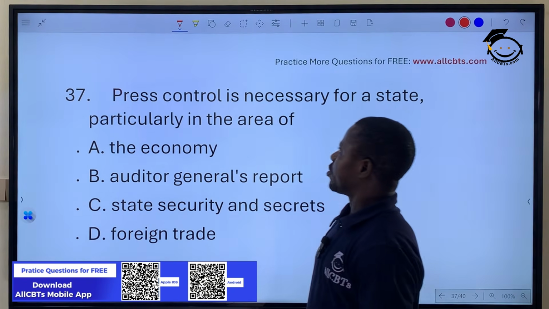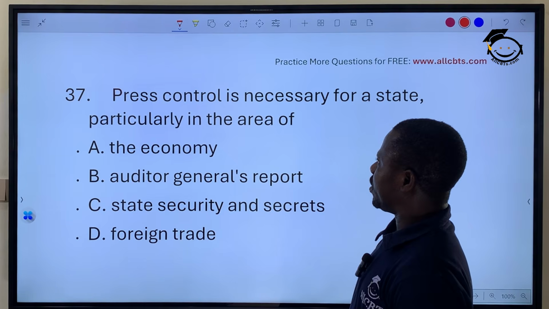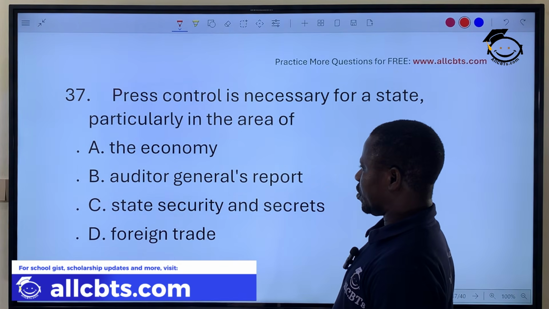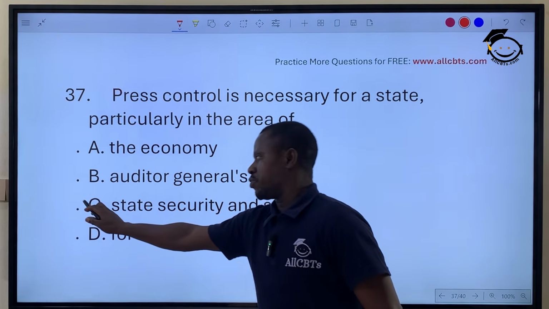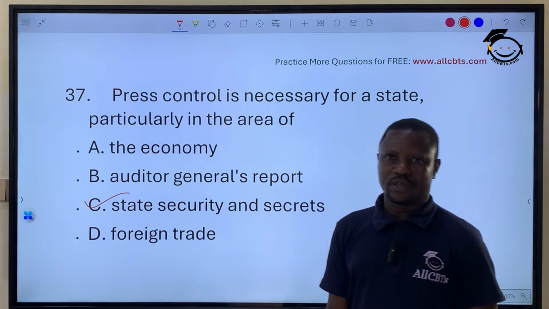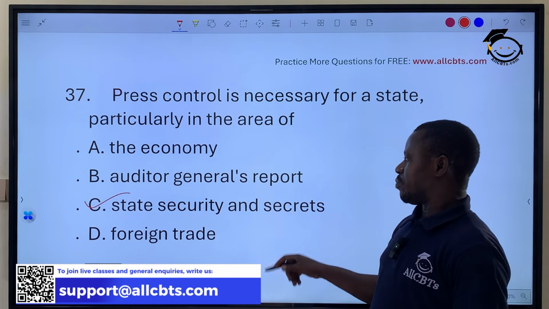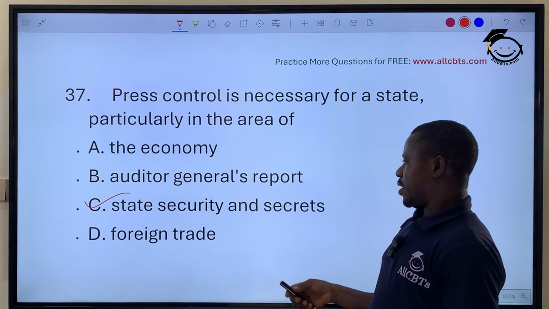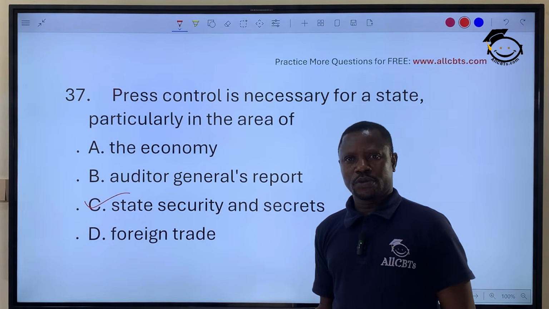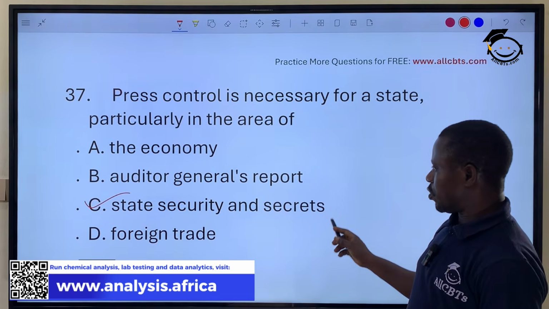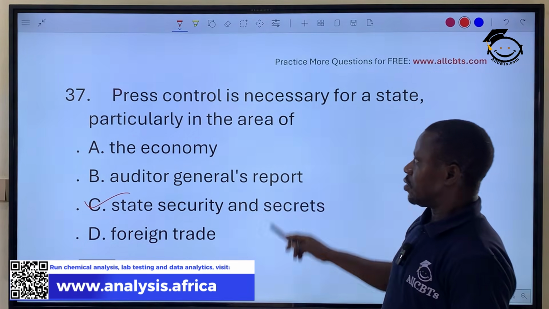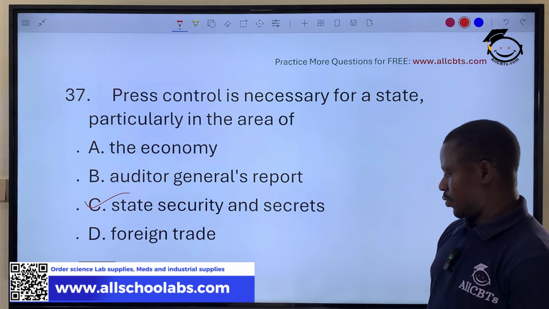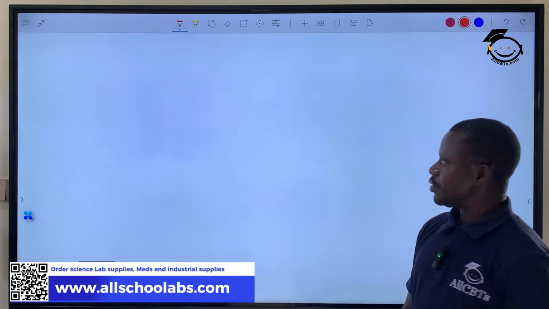Right? Press control is necessary for a state, particularly in the area of the economy, the Auditor General report, state security and secrecy. Press control is necessary when it comes to state security and secrets. There are some confidential materials, documents, articles that should not be discussed in the open relating to government. So because of this secrecy or security, the press is being controlled from having access to such. All right? The next question.